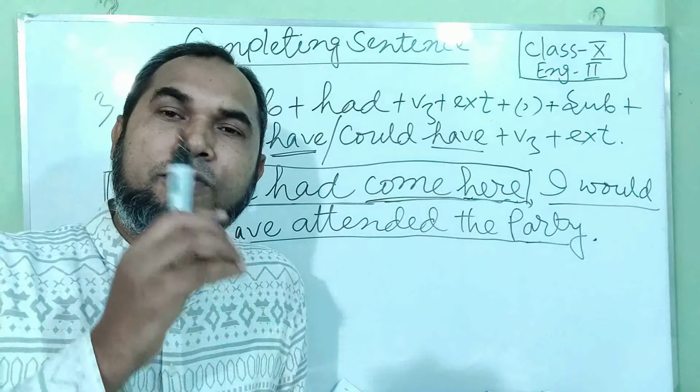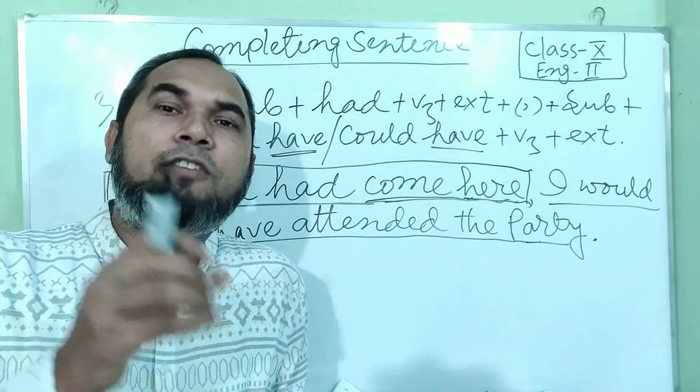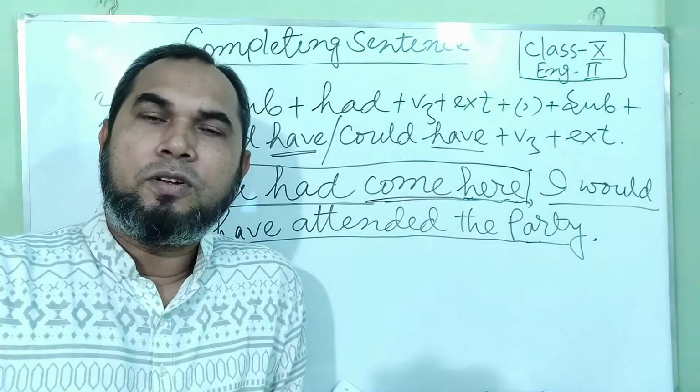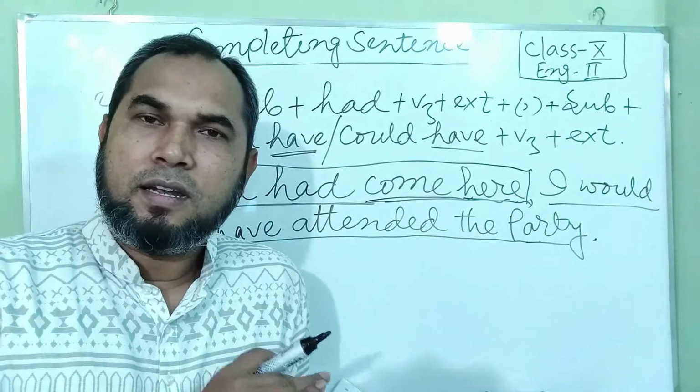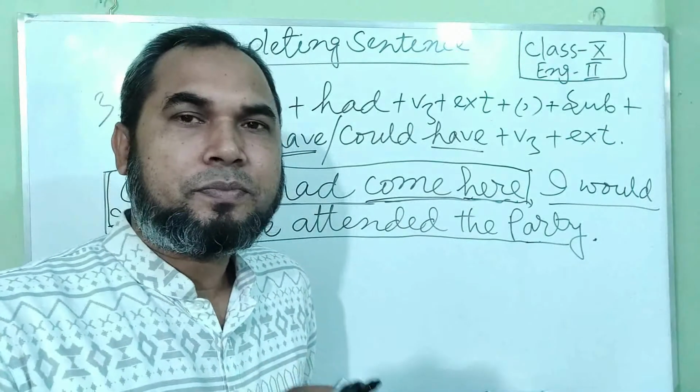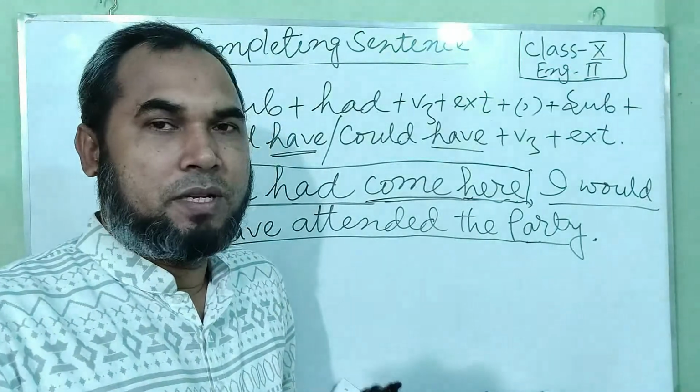And if you can find out the clues, and if you know the structural method of the clues, then you will be able to complete the sentence correctly. Okay, this is the very point you have to be clear about.